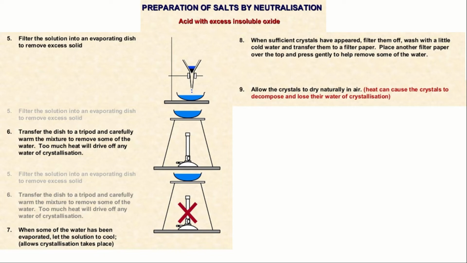When some of the water has been evaporated, let the solution cool. This allows crystallization to take place. When sufficient crystals have appeared, filter them off. Wash with a little cold water and transfer them onto filter paper. Place another filter paper over the top and press gently to remove some of the water. Allow the crystals to dry naturally in air. Heat can cause the crystals to decompose and lose their water of crystallization. This is the activity which we have to do.